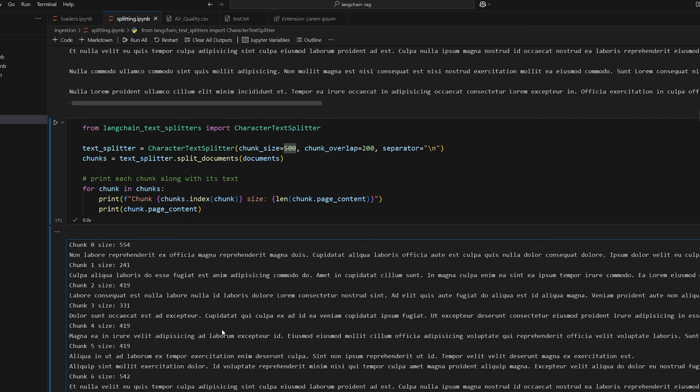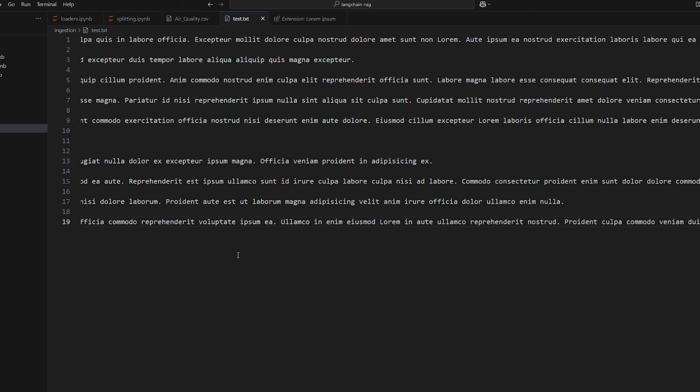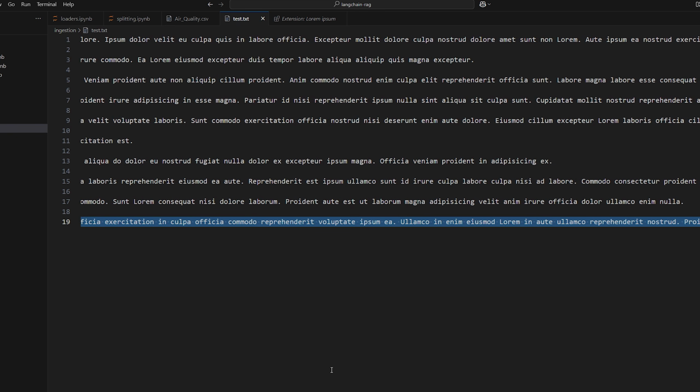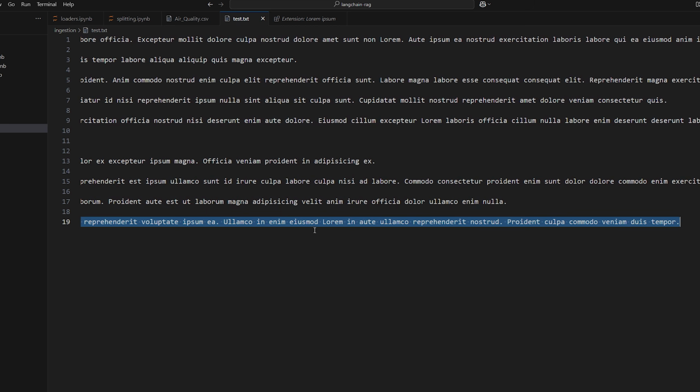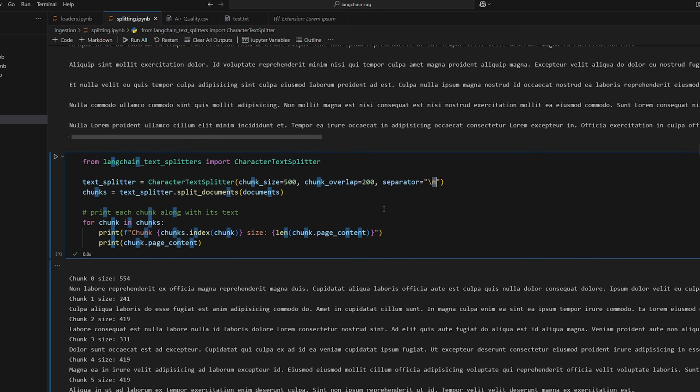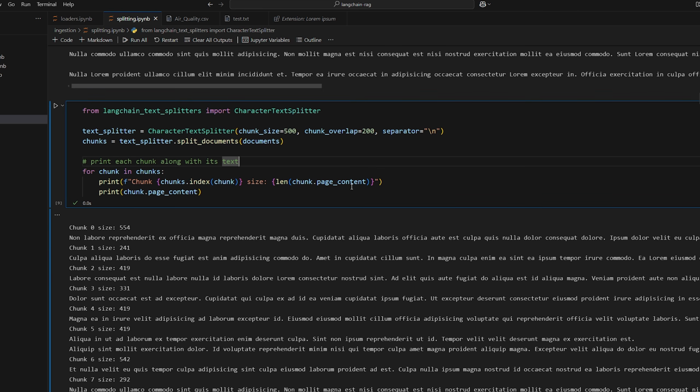This is because if you have only one character to separate on, it can only break it up so much. At a certain point, this piece of text here, this paragraph, could go on much longer than 500 characters without reaching a line break. The reason we use the new line separators is because obviously lines should go together. If we're going to chunk our data into different chunks, we should keep the sentences and the paragraphs together as much as possible. But at a certain point, if a paragraph or a line is too long, it won't fit within a chunk size of 500. So that is where the recursive character text splitter comes in.